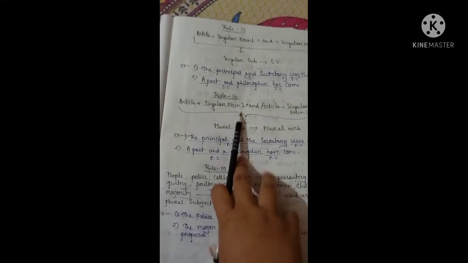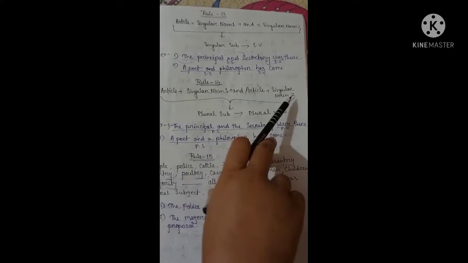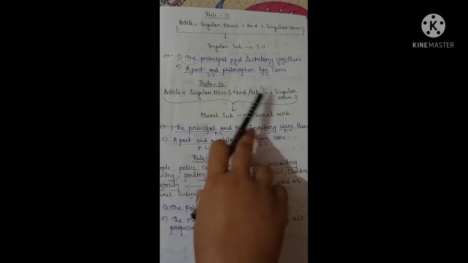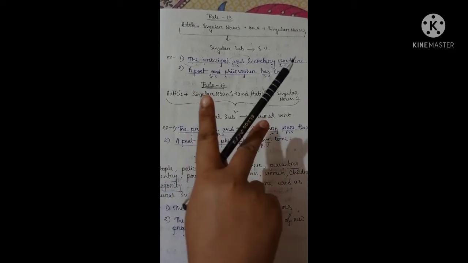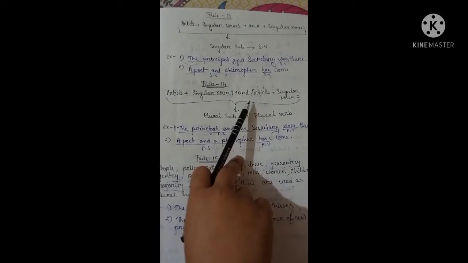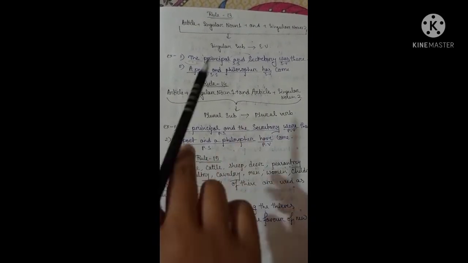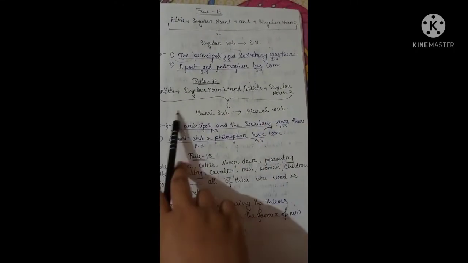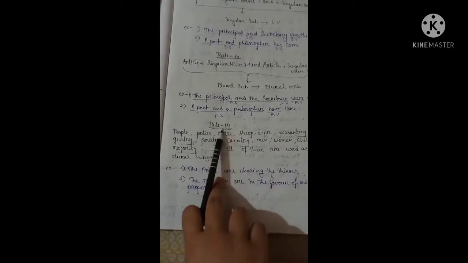Again, rule 14. Here we can see singular noun 1 and singular noun 2 connected by "and", and there are two articles before the two nouns, so the nouns denote two persons in this sentence: the principal and the secretary, not one person. Here are two persons, so it becomes a plural subject and takes a plural verb. Now comes the next rule, rule 15.